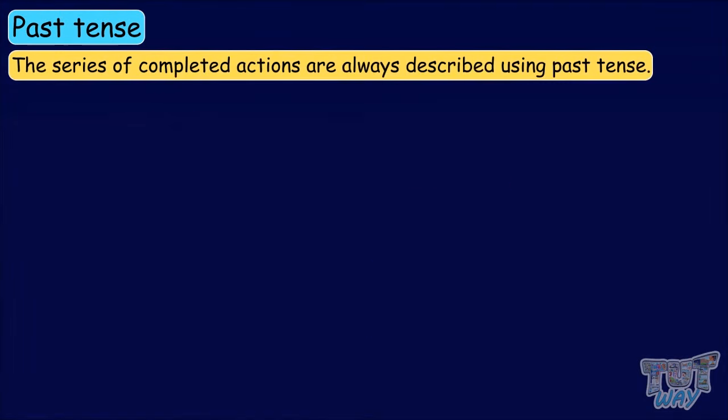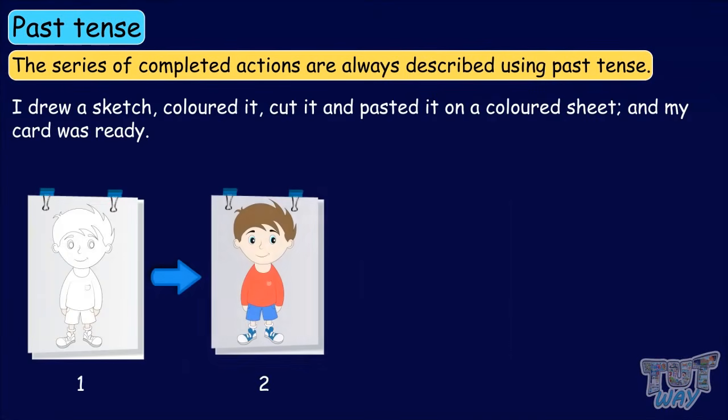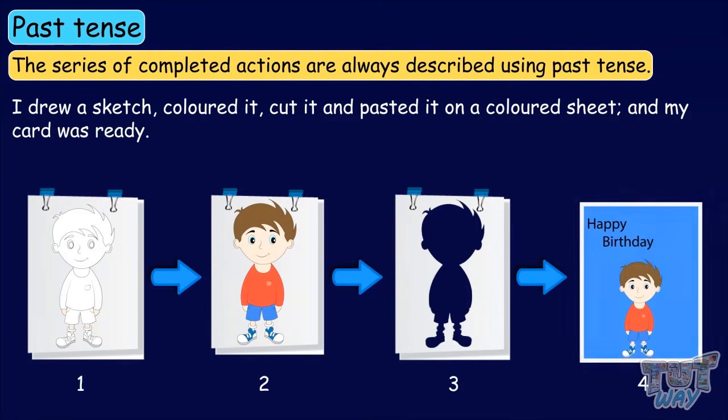A series of completed actions is always described using past tense. Let's see some examples. I drew a sketch, colored it, cut it, and pasted it on a colored sheet, and my card was ready. Here, the actions being described have already been performed.